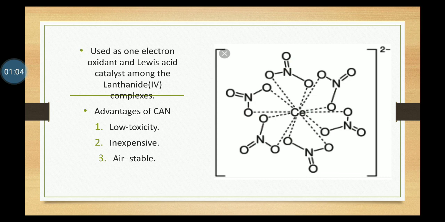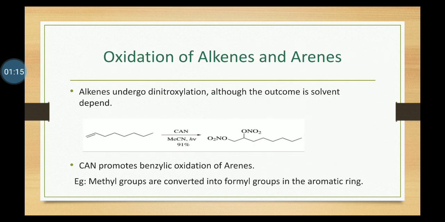The electronic configuration of cerium in the ground state is written as xenon 4f1 5d1 6s2. Let us check the oxidation reactions of CAN. Oxidation of alkenes and arenes: alkenes undergo dinitroxylation reaction in the presence of CAN. For example, nitroxy groups are introduced into octene by oxidation in the presence of CAN.